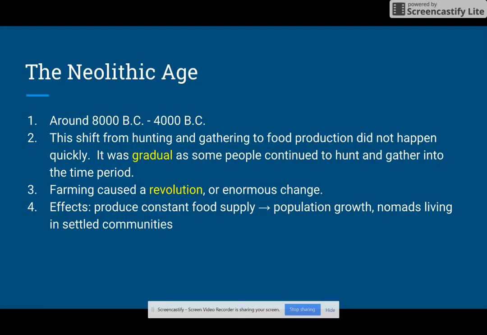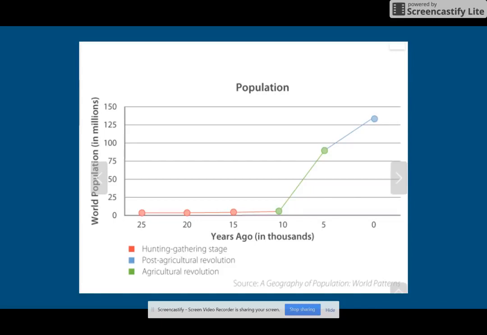They were able to produce a constant food supply, which led to population growth, which makes sense, right? People were not dying because they didn't have enough food or couldn't feed themselves. Having a steady supply of food allows people to have bigger families, more kids, and higher survival rates. This eventually leads to nomads living in settled communities around their systematic agriculture, or their food supply. This line graph is an example of how population exploded after the agricultural revolution.